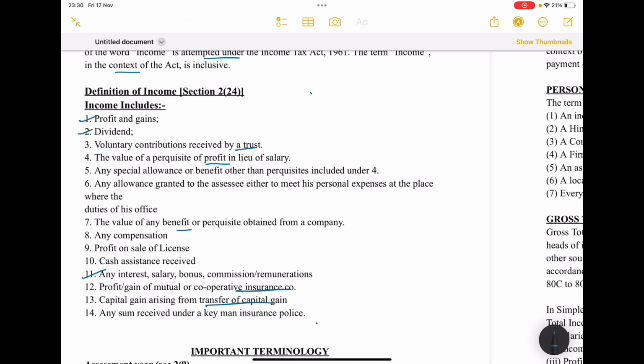See here, what does it mean? Income is a general term in the IT Act. This income is going to include so many subheadings. Whichever income or whichever revenue you are receiving from any kind of source, definitely it will be under income tax.